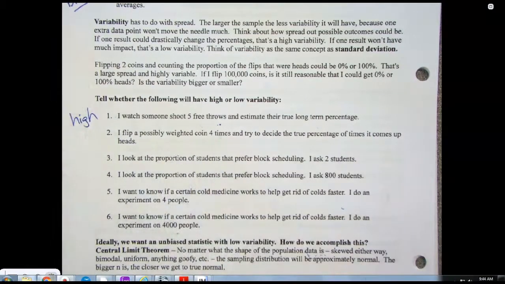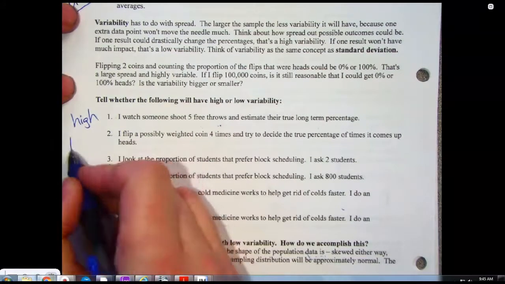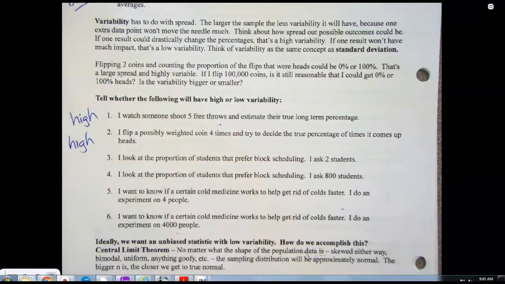I've got a coin that I think is weighted. Flip it 4 times and try to figure out if it's weighted or not. So maybe it comes up heads 3 times, but that doesn't really tell me anything. There's a high range of outcomes there. There's a high variability because it's a low sample size.